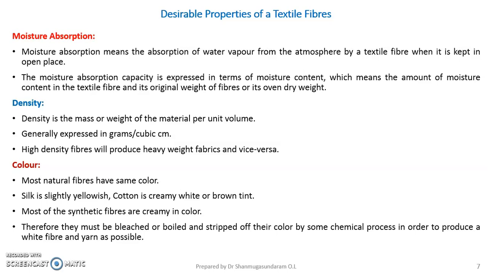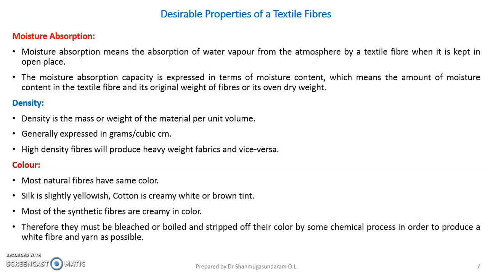Then coming to the next property, density. Density is nothing but the mass per unit volume, or weight per unit volume. It is generally expressed in grams per cubic centimeter. High density fibers will produce heavyweight fabric and vice versa. So density is also a desirable property.